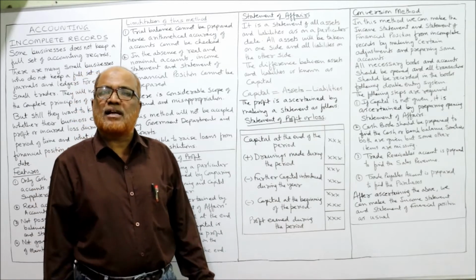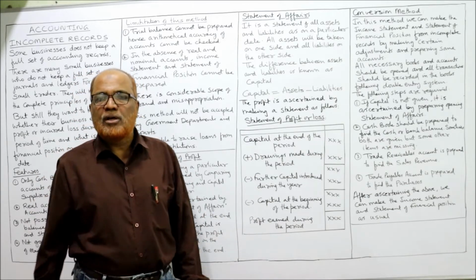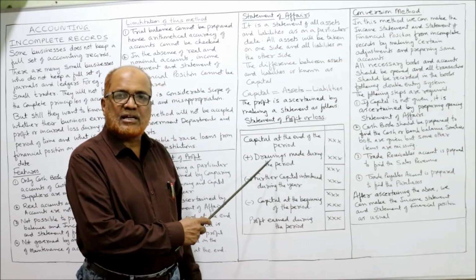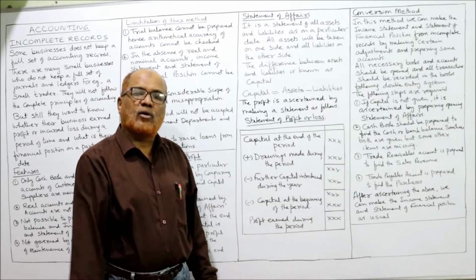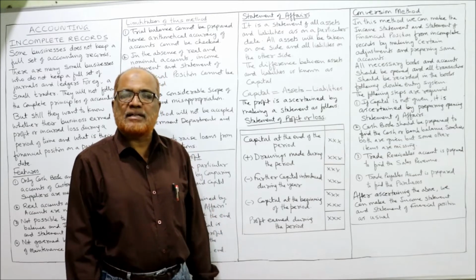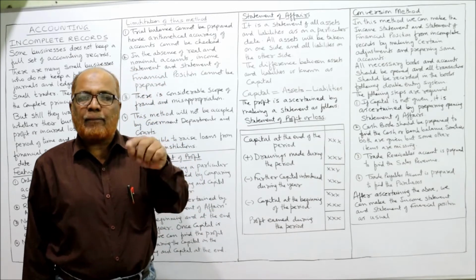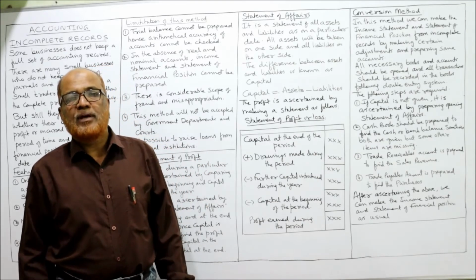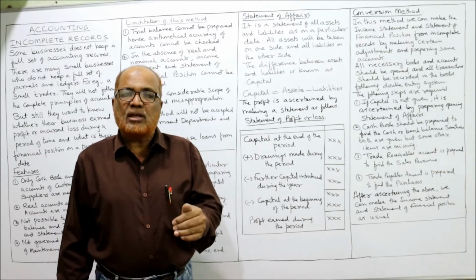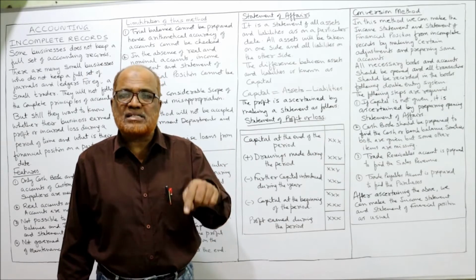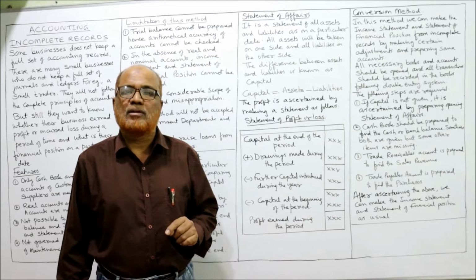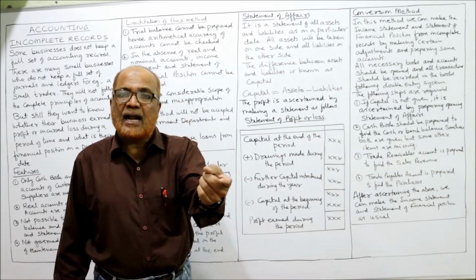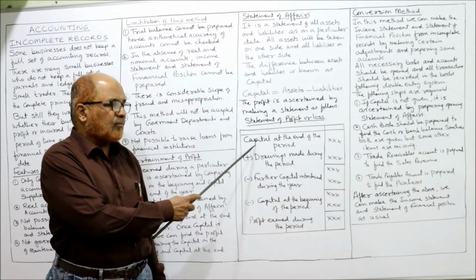Now the profit is ascertained by making a statement. So how do we find out the profit earned during the year? Easily, we can make the statement like this. We start with capital at the end of the year. To the capital at the end of the year, we add back drawings during the year. If the owner has withdrawn money from the business for personal use, it is called drawings. So if there are drawings during the year, drawings will be added to capital at the end of the year.